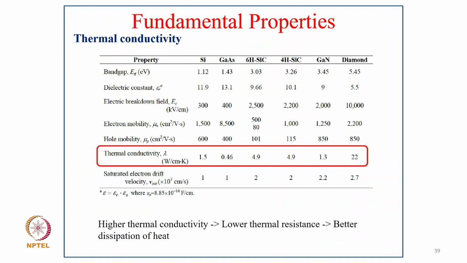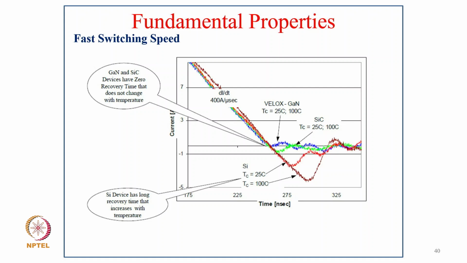Then thermal conductivity. Especially silicon carbide is quite high compared to silicon. Of course, gallium nitride is not so high, but it is quite good, much comparable to silicon carbide, and silicon carbide has a much higher thermal conductivity than silicon. That lets you operate the device very efficiently, with better heat dissipation.